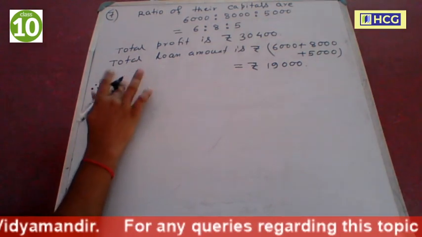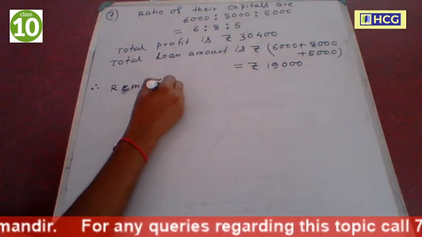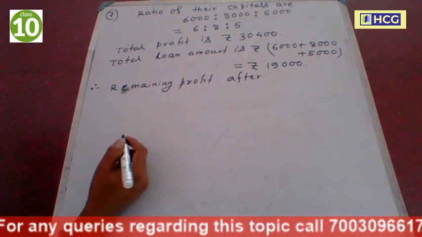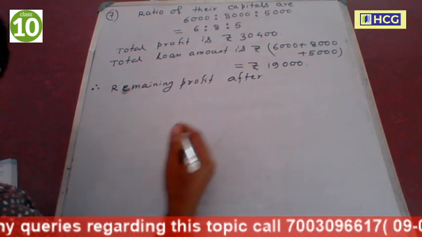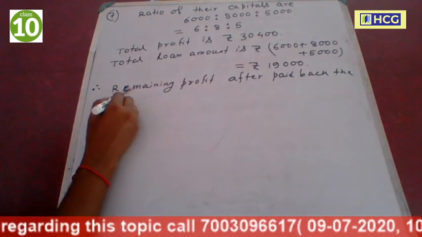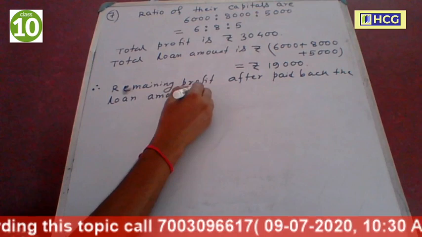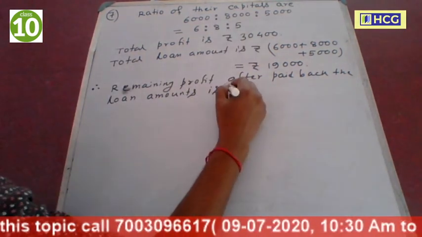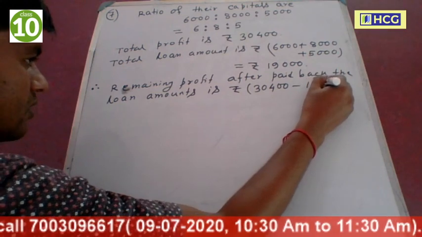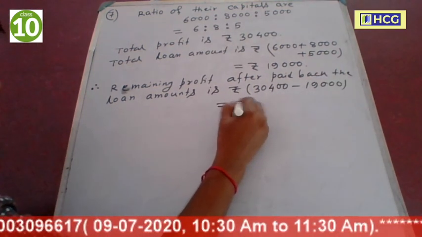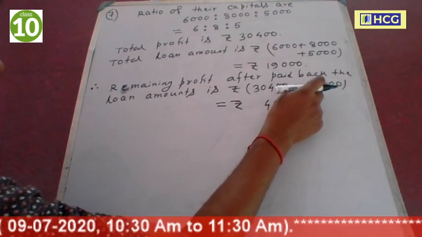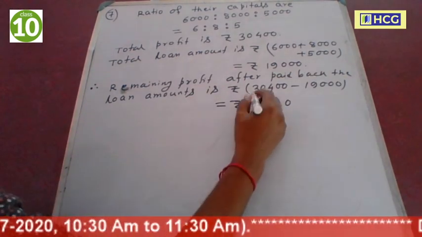So therefore, the remaining profit after paid back the loan amount is total profit 30,400 minus total loan amount 19,000. Now this is equal to 11,400.